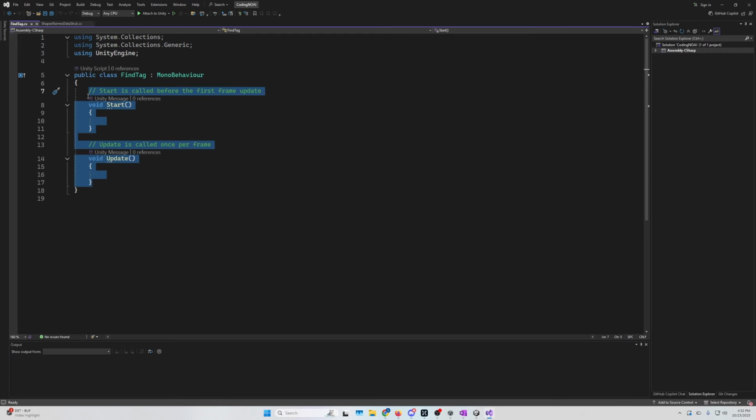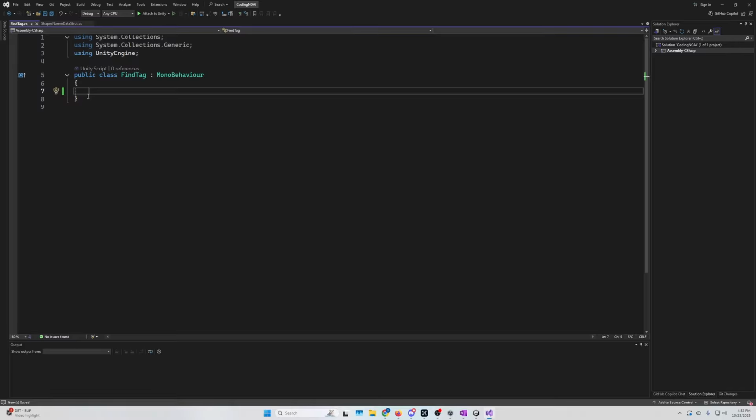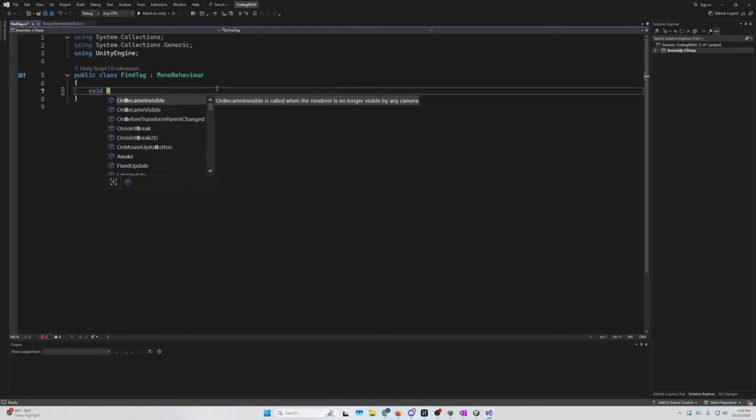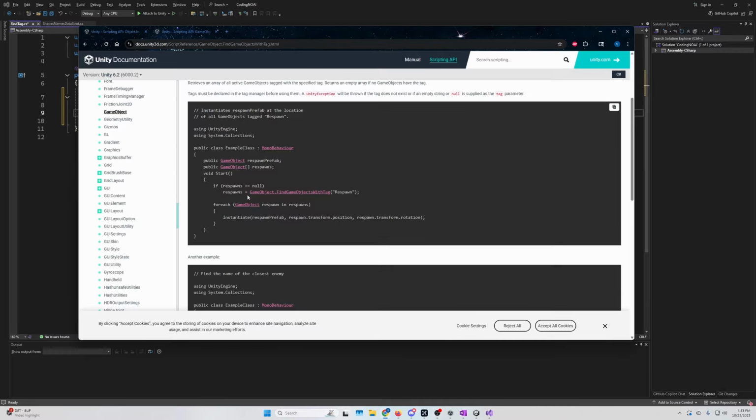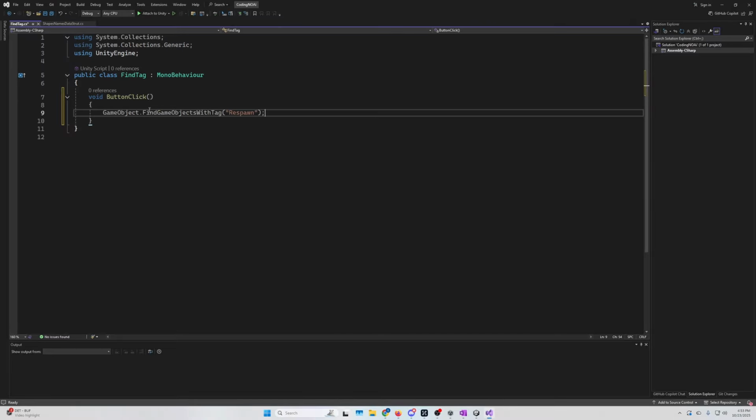Let's get rid of this stuff. We might need it. So we want this to trigger when that button is pressed. We're just going to call this void ButtonClick. This isn't going to work, but we will make it work later. Just practice. So when ButtonClick is called, we're going to find a game object with a tag. So let's go back to that thing. It's like GameObject. So we just copy that, boom, and paste it in here.